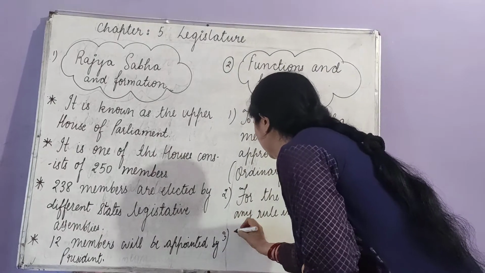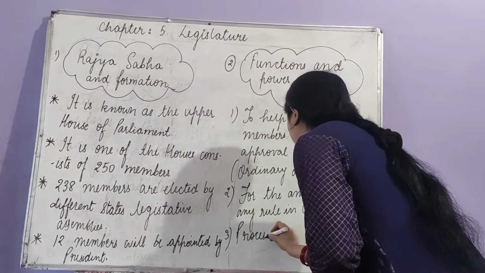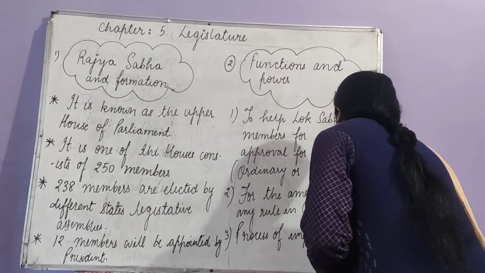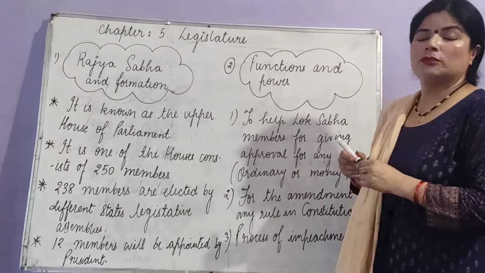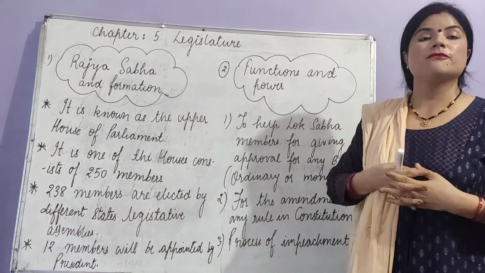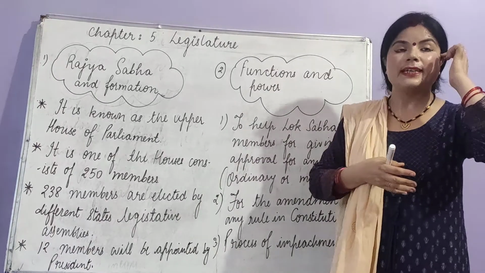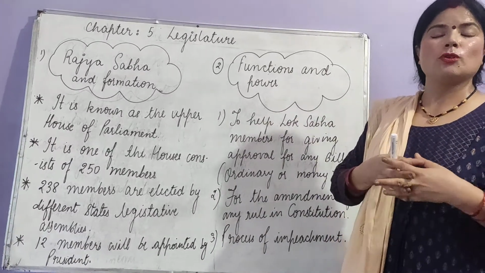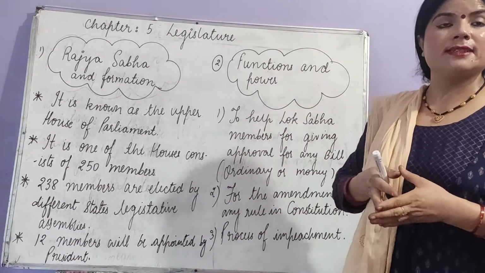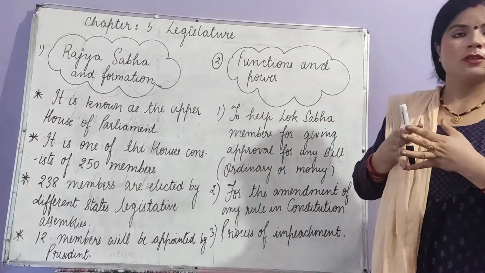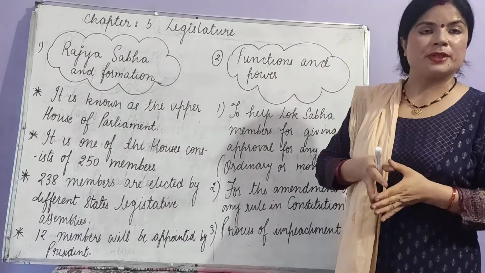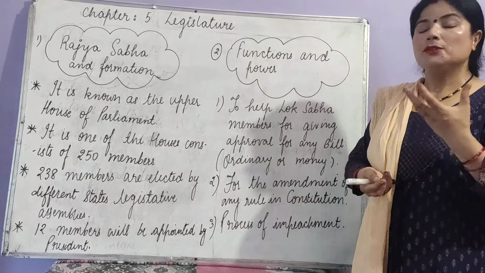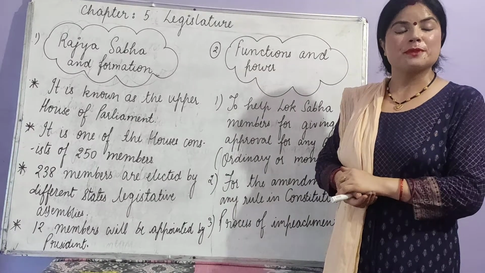Third, for the process of impeachment. Students, in our previous chapter we came to know about the process of impeachment. If there is any case or any problem against the President, so the members of Lok Sabha or Rajya Sabha can give approval for the removal of a President, and that process is known as impeachment. So Rajya Sabha members play a very important role for the process of impeachment.